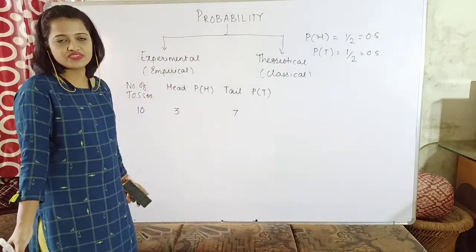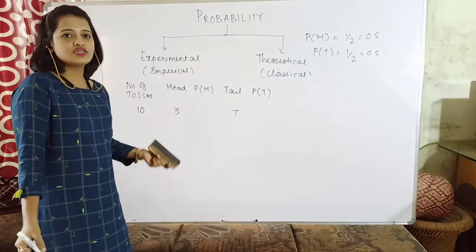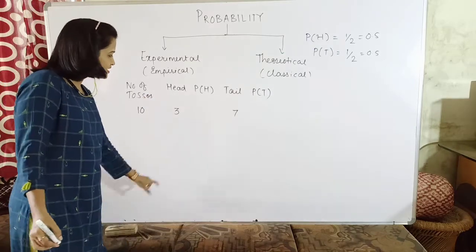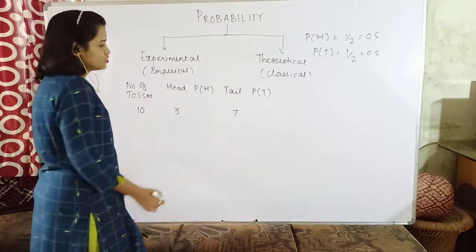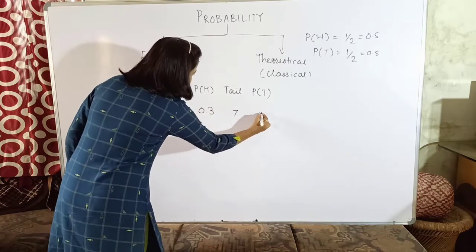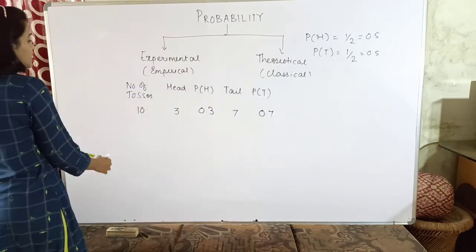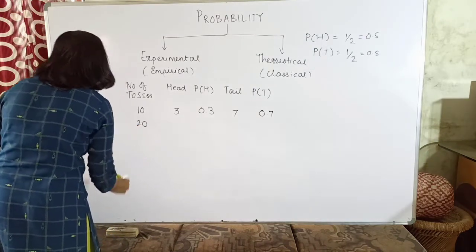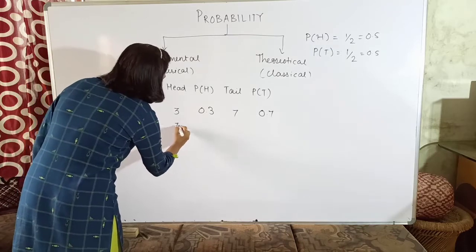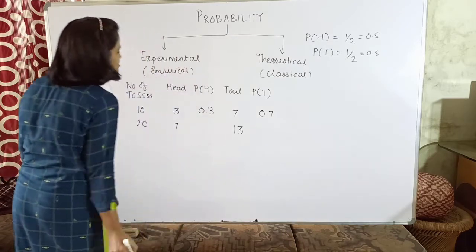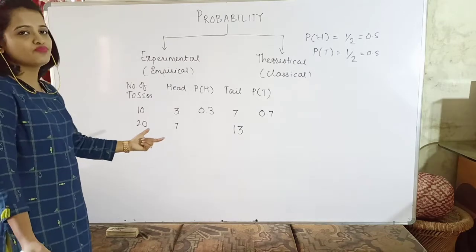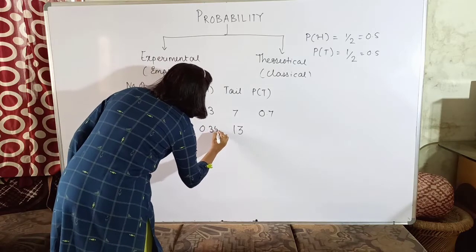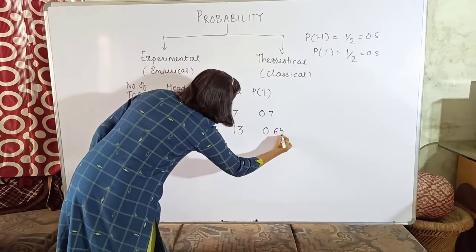Now just now we have seen the formula for probability, which is the number of favorable outcomes divided by total number of outcomes. So for head, the favorable outcomes are 3 and the total number of outcomes are 10. So the probability will be 0.3, whereas here the probability will be 0.7. Now if I am increasing the number of times the coin is tossed, suppose now I am tossing the coin 20 times and I am getting the head as 7 times, whereas tail I am getting it as 13 times. Now again I will calculate the probability of head and tail, and the probability is 0.35 and 0.65.